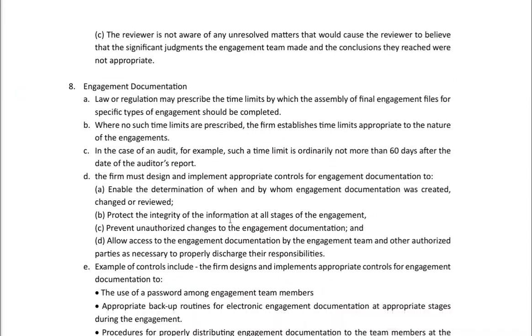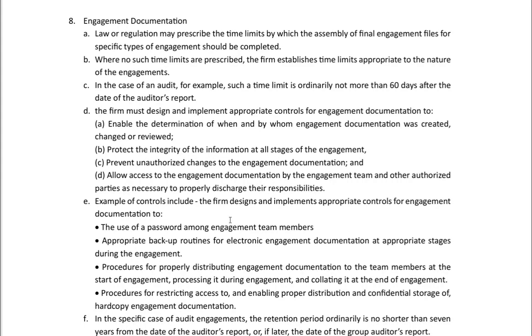Moving forward to the last concept of SQC1, engagement documentation. Law or regulation may prescribe the time limits by which assembly of final engagement files for a specific type of engagement should be completed. Where no such time limits are prescribed, the firm establishes time limits appropriate to the nature of the engagement. In case of an audit, for example, such a time limit is ordinarily not more than 60 days after the date of the auditor's report. This means if it is a review engagement, assurance engagement, or related service engagement, there is no 60 days limit because it is an appropriate time limit. But for audit, it is 60 days.